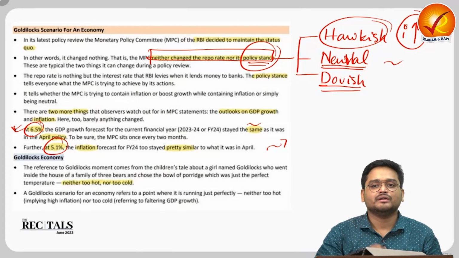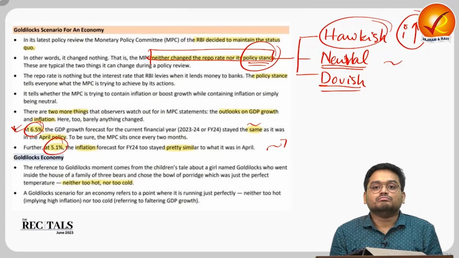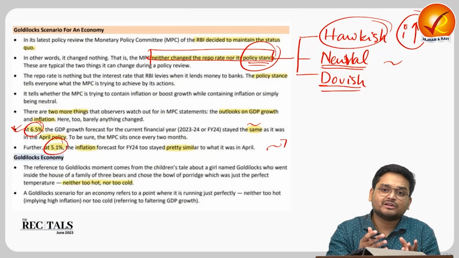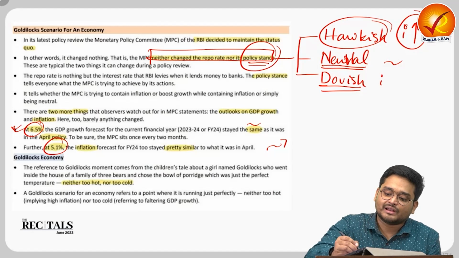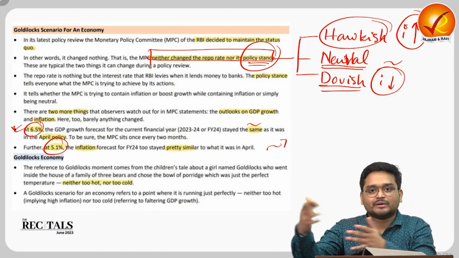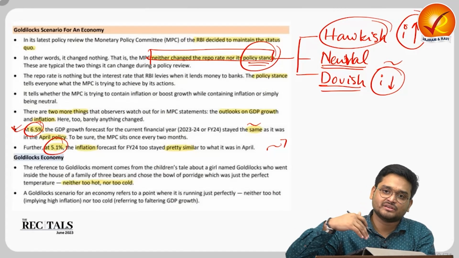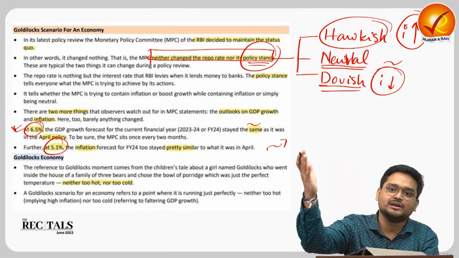Under the dovish stance, the RBI is seeing that people are not spending much. There is a kind of deflation in the economy. So the RBI says, okay, let me decrease the interest rate, so you take more loans, buy more cars, have more EMIs, right? Businesses try to invest more and generate more employment so that GDP will increase.